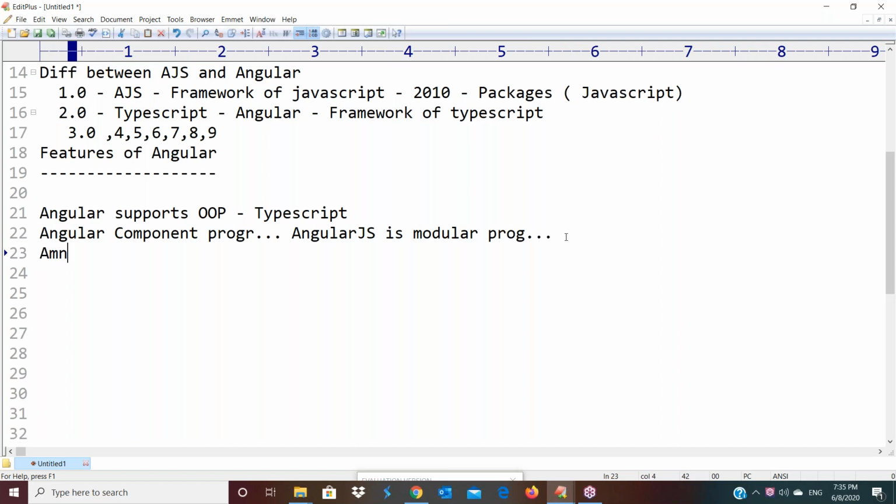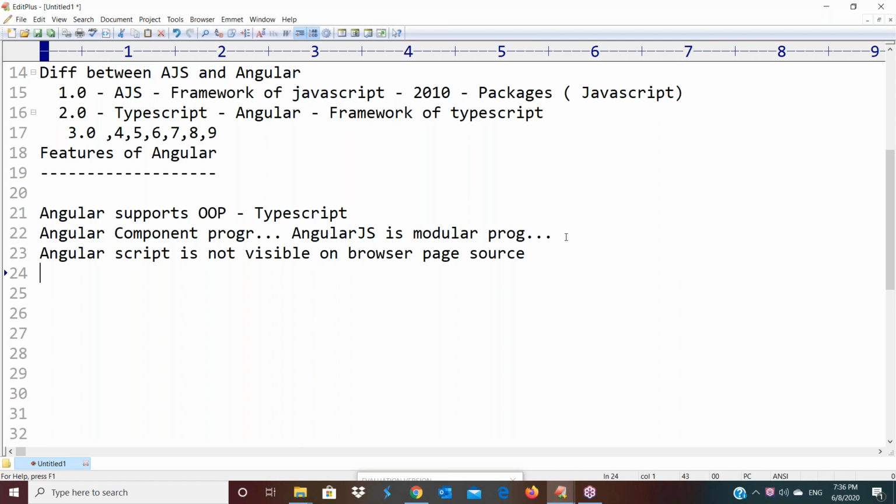Next one here, Angular script is not visible on browser page source. That is the main point here. So AngularJS, if you observe, AngularJS script is visible on browser page source. But when you are coming to Angular, the script is not visible on browser page source. Means, what are the logics we are writing in Angular, those logics are not visible by the browser.